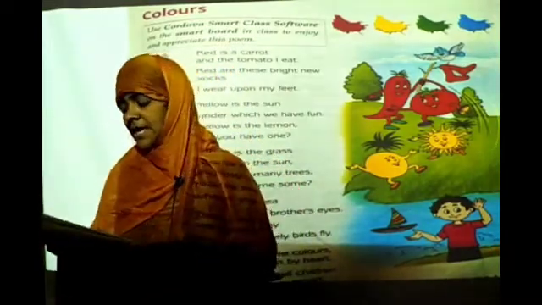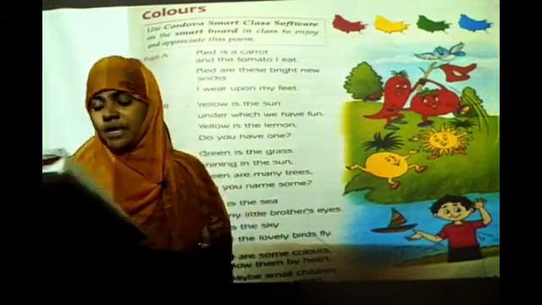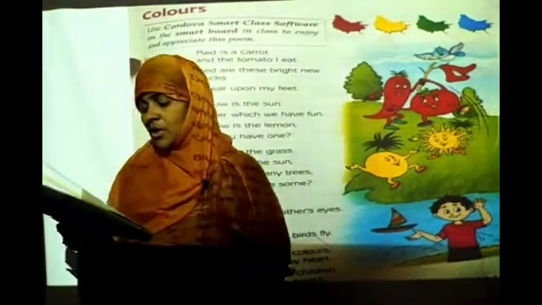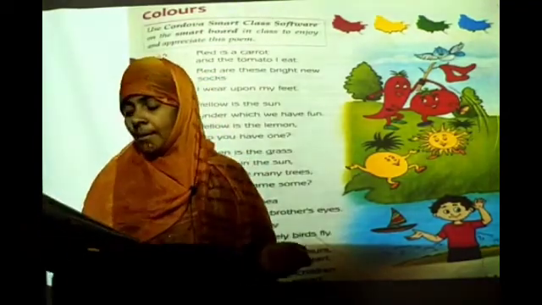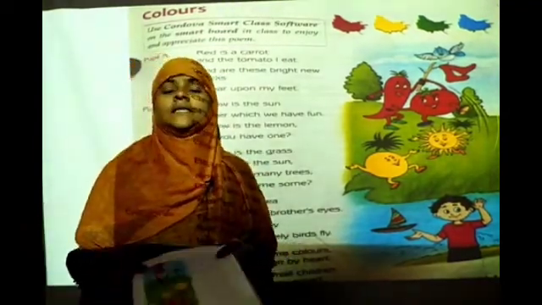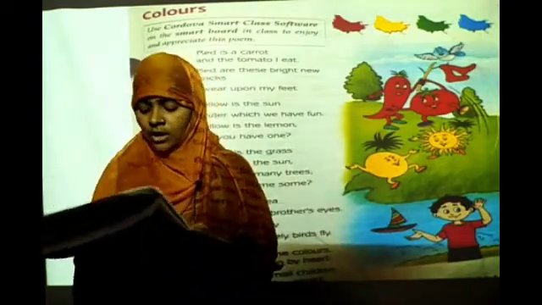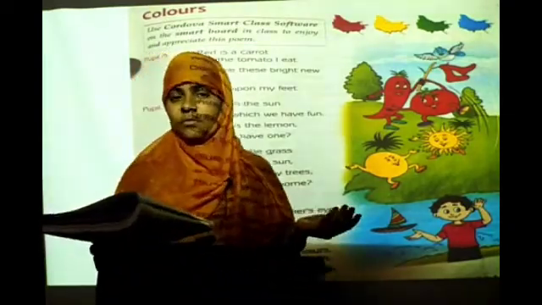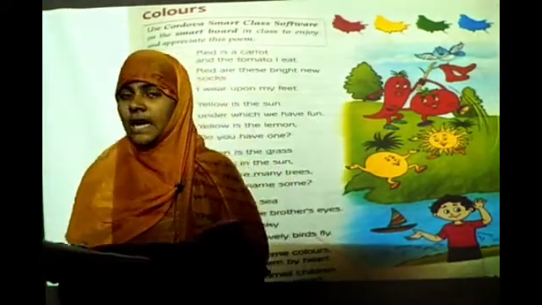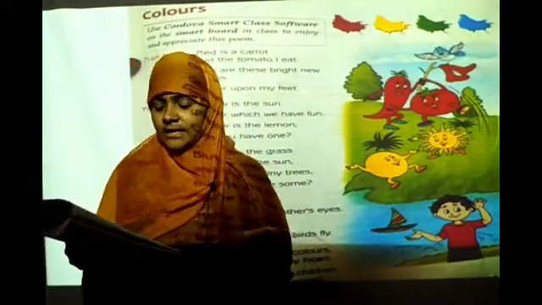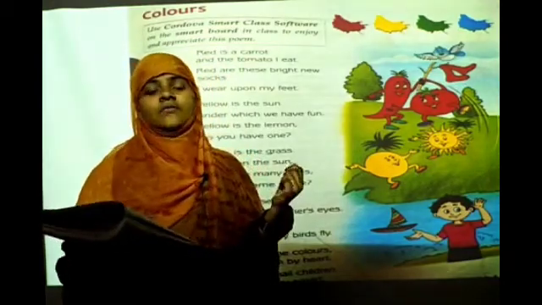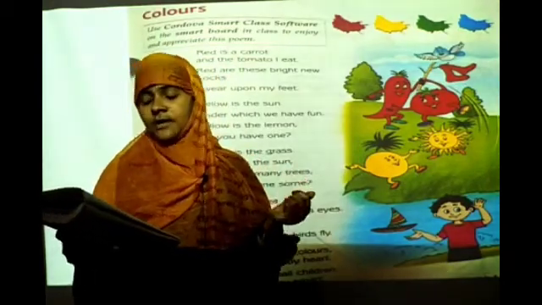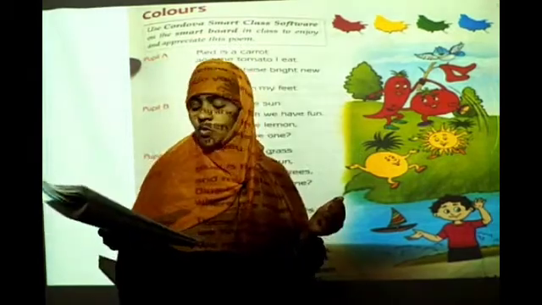Next, person D is saying, blue is the sea and my little brother's eyes, blue is the sky where the lovely birds fly. So he is talking about blue. How will the sky be? Sky will be blue color. His brother's eye color is also blue. So where will the birds fly? They will fly in the blue sky.